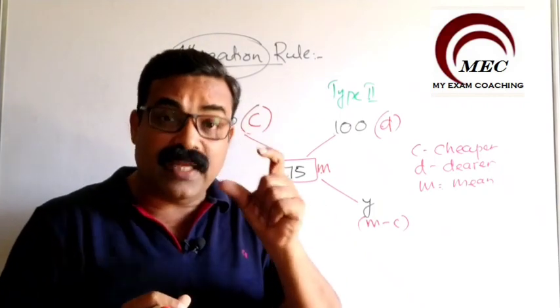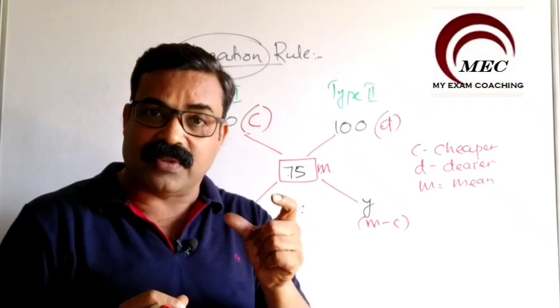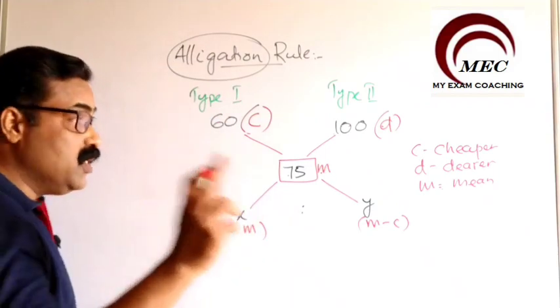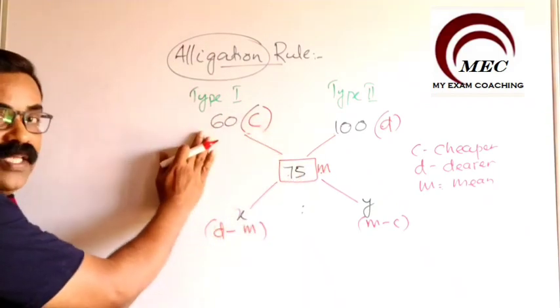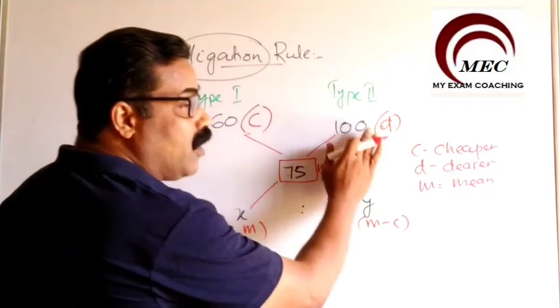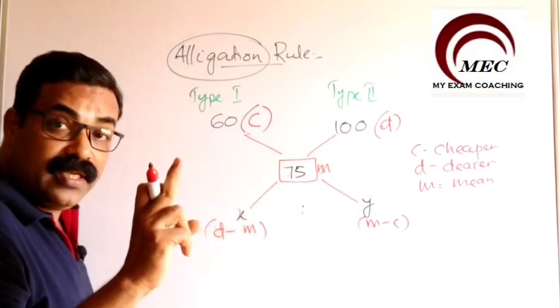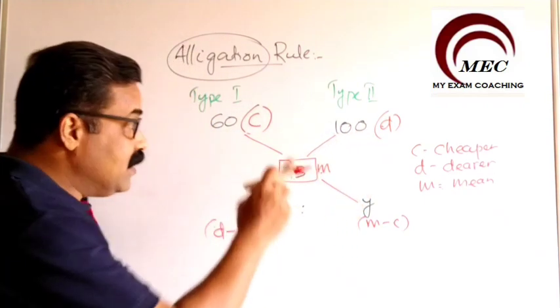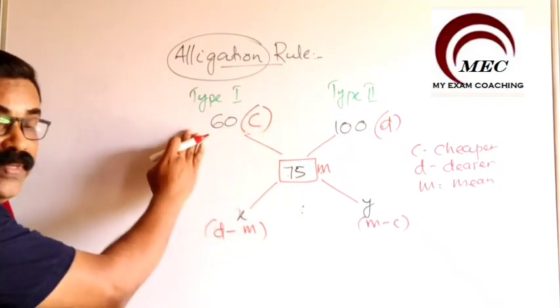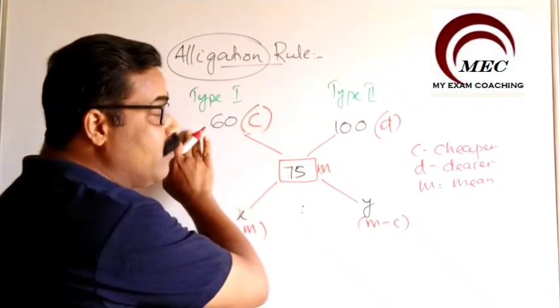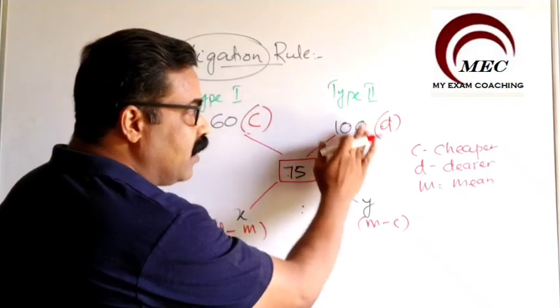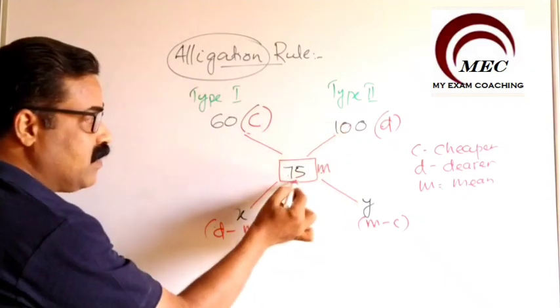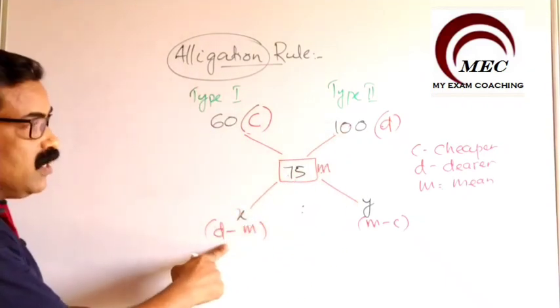Okay. And the very important thing you need to understand here, students, always write the cheaper value in the left side and the dearer value in the right side. Don't forget this. Always write the cheap value in the left side and the dearer value, that is expensive, costly, in the right hand side. So 100 minus 75, you will get 25 here.